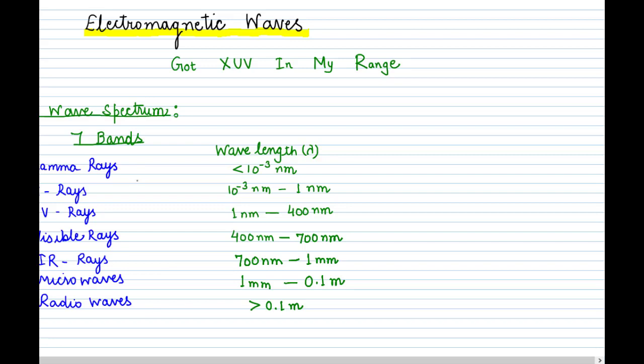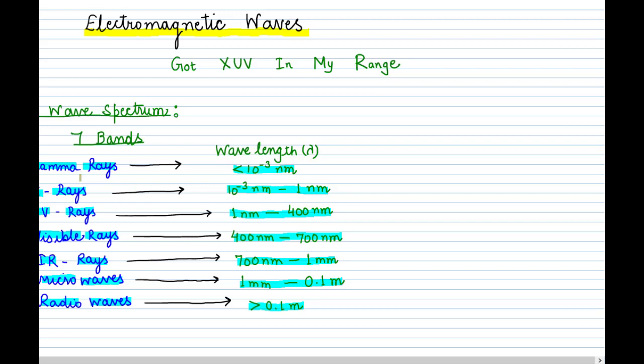Now if you do not remember anything else but you remember the wavelength, you can solve all other things for this spectrum. So now we know how to remember the electromagnetic wave spectrum and the steps for the wavelength. So now we'll try to remember one more time. First start from gamma rays. Gamma rays are the smallest, so less than 10 to the power minus 3 nanometer. X-rays obviously will start from 10 to the power minus 3 nanometer to 1 nanometer.